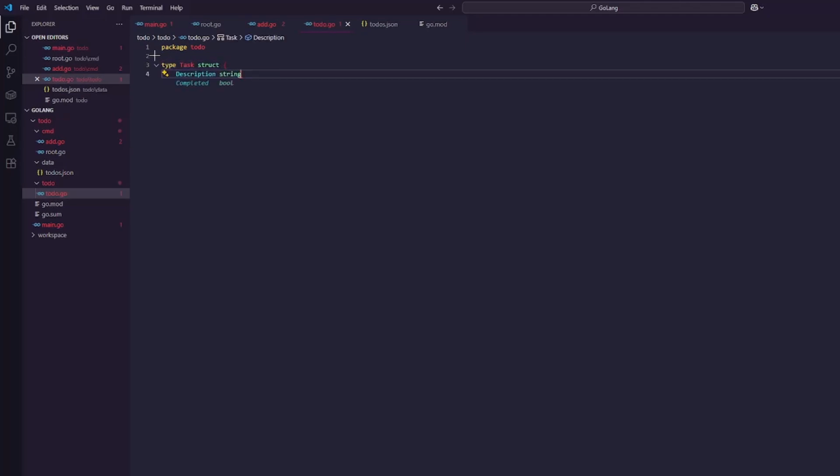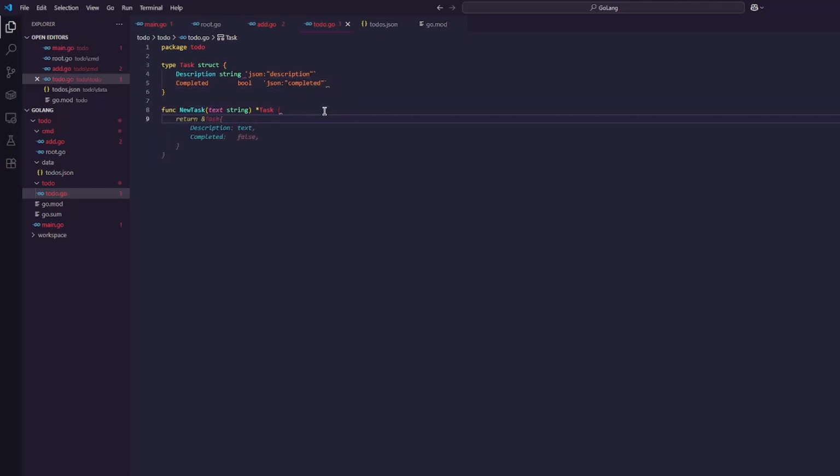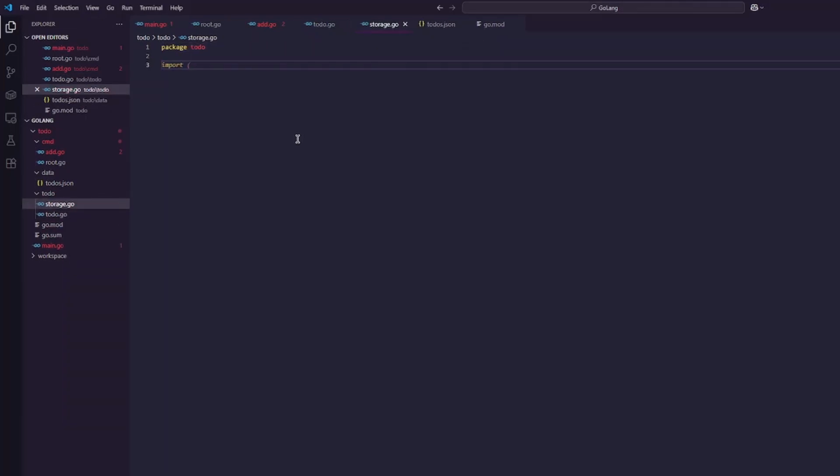todo.go is where we define the contents of a new to-do object or struct, and also how to initialize a new to-do. Also in the to-do package, we need to define how to store the to-dos to JSON. We'll do this in our new storage.go file.